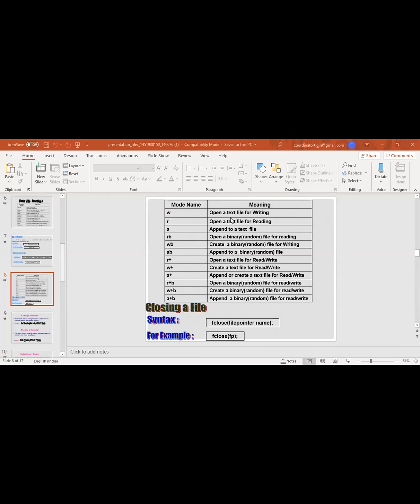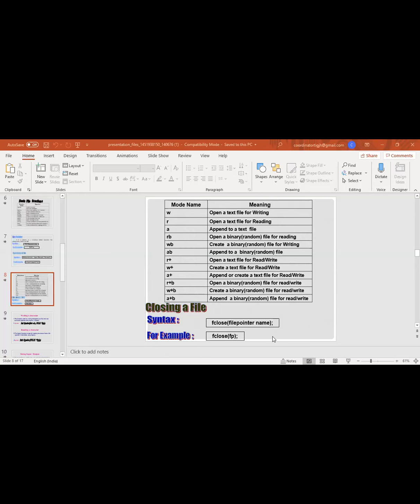So W is to open a text file for writing. R is to open a text file for reading. A is append to a text file. Open a binary file for reading. Writing a binary file. So RB, WB means read binary, write binary. AB, append to a binary file. We don't need all of them, but some basic modes will be needed when we write a program.